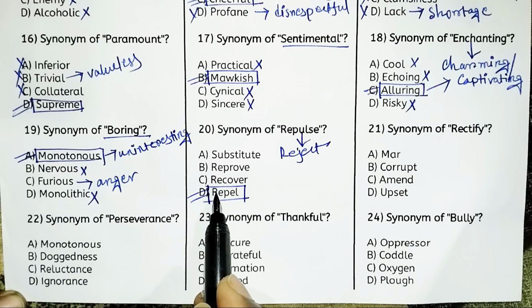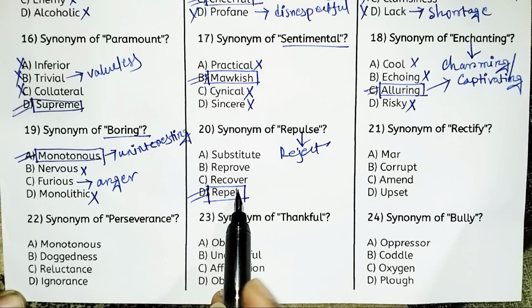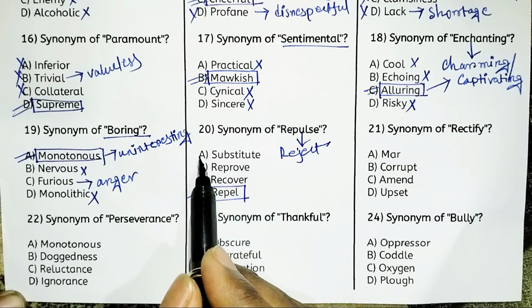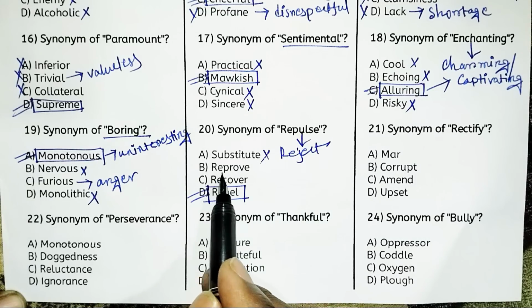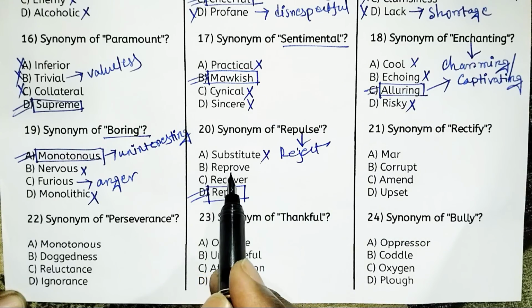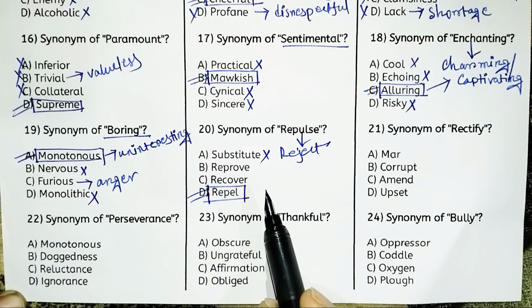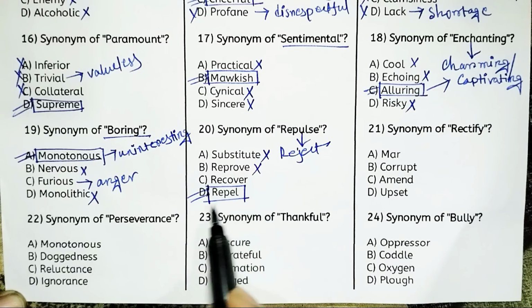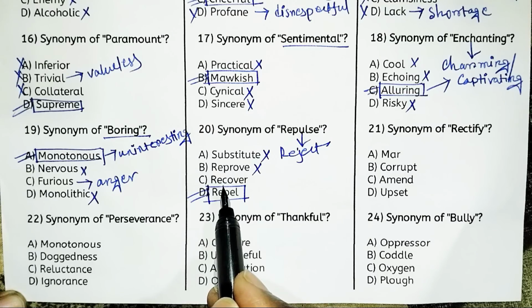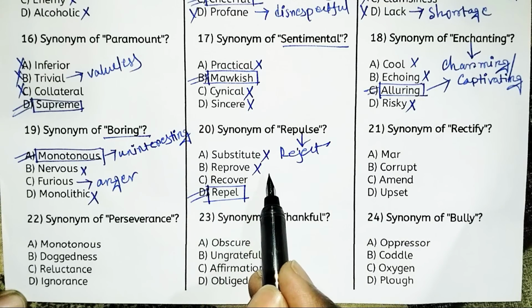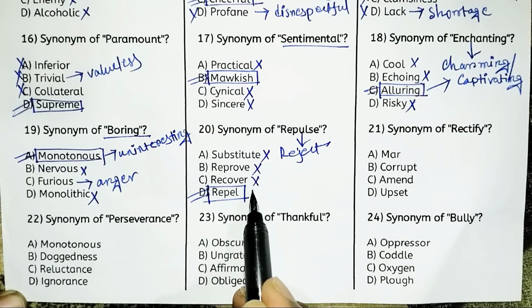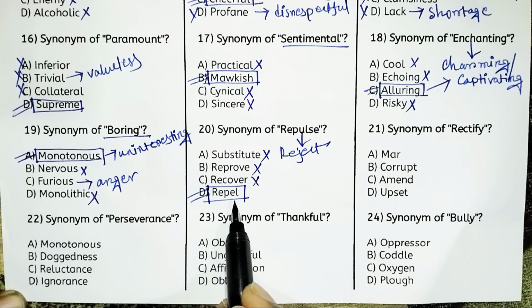Repel means cancel, or you can say forsake. And substitute means replace, so substitute is not the right answer. And reprove means to criticize someone, so reprove is not the right answer. And recover means to regain, or you can say one kind of return. So C should be eliminated. So option D, that is repel, is the right answer.